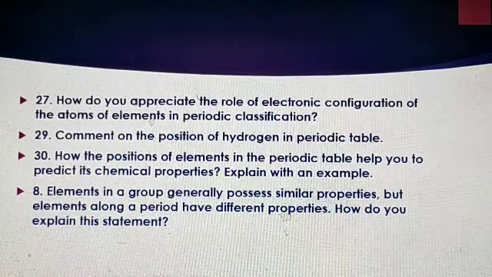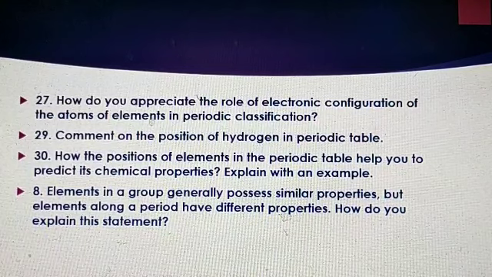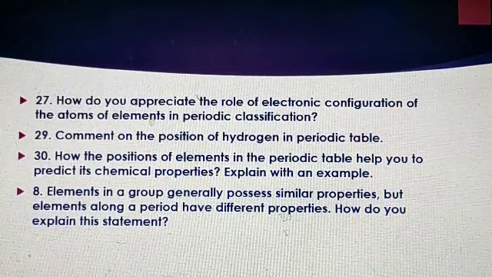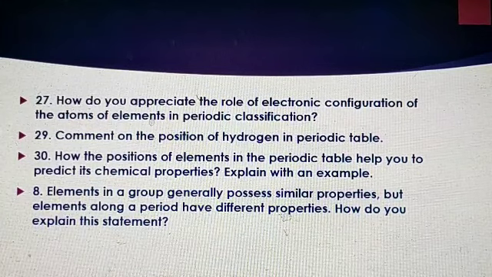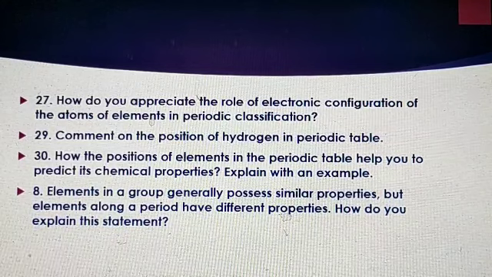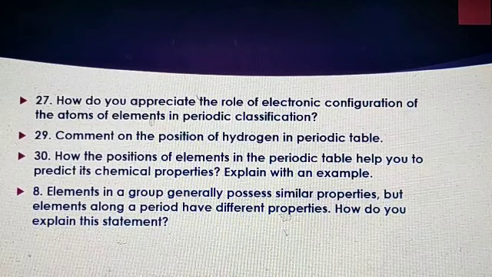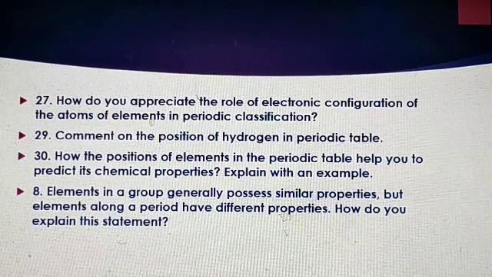Next, how do you appreciate the role of electronic configuration of the atoms of elements in periodic classification? Next, comment on the position of hydrogen in periodic table. Next, how the positions of elements in the periodic table help you to predict its chemical properties. Explain with an example. Next one, elements in a group generally possess similar properties, but elements along a period have different properties. How do you explain this statement?